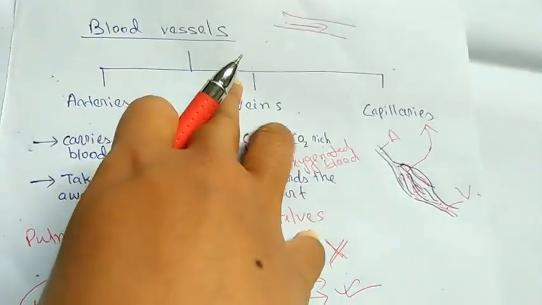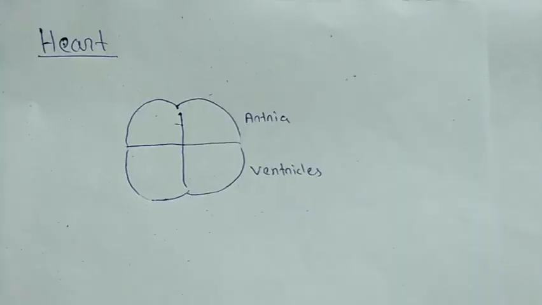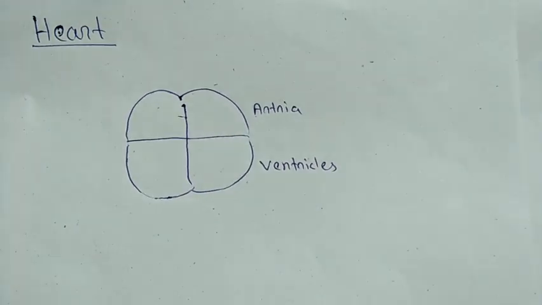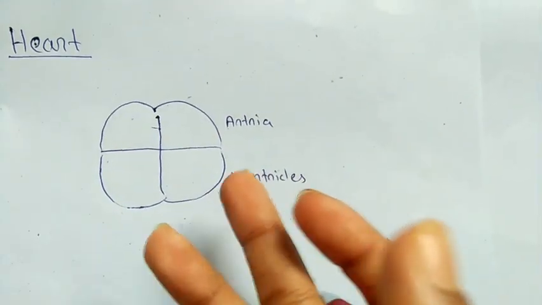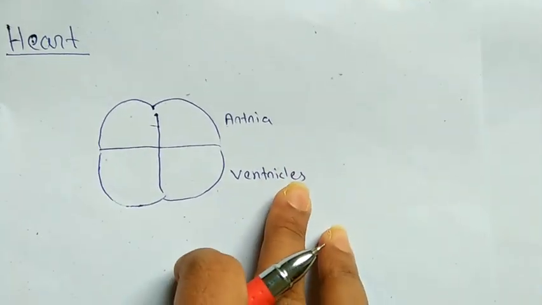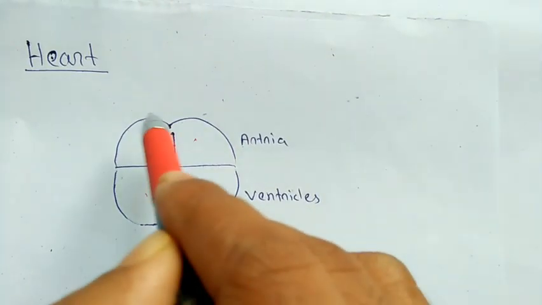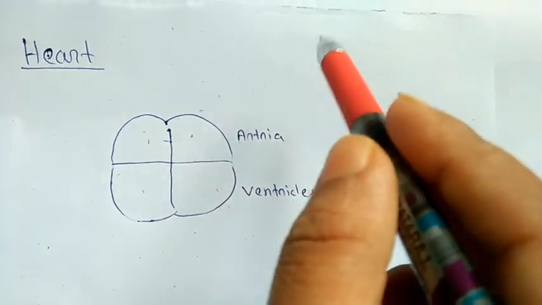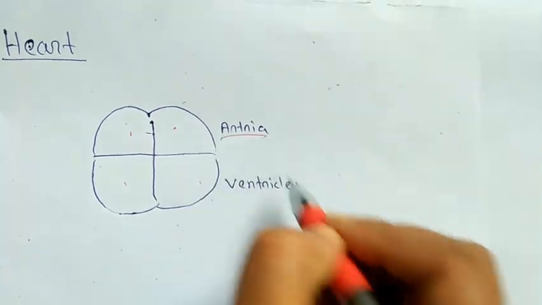So this you have learned about blood vessels. Now let's see about the heart. Heart is a small muscular organ that is present in the chest cavity. It is slightly tilted towards the left side. Its main function is to pump the blood to all parts of the body. The heart is divided into 4 chambers. The idea behind this is that it makes sure that oxygenated blood and deoxygenated blood do not mix with each other. So 4 chambers, basically atria and ventricles.